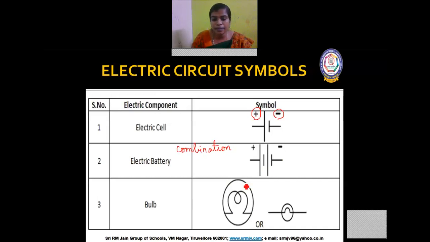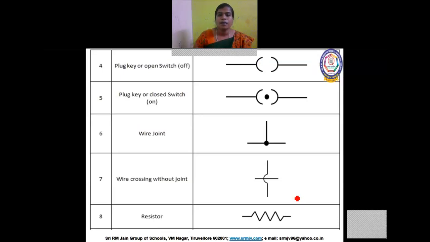Next is the bulb, which can be represented this way or otherwise this way. I'll show you some more symbols. Next is the plug key. Plug key can be represented this way or even this way. This is an open plug key or switch. If there is a dot in between two brackets, then it is a closed plug key or closed switch. You can represent it this way also.